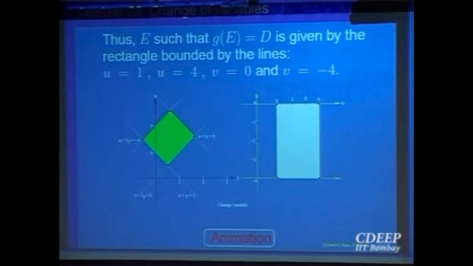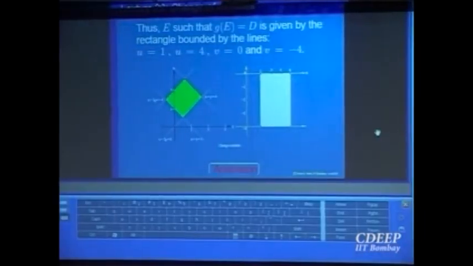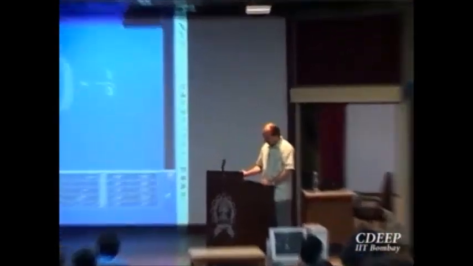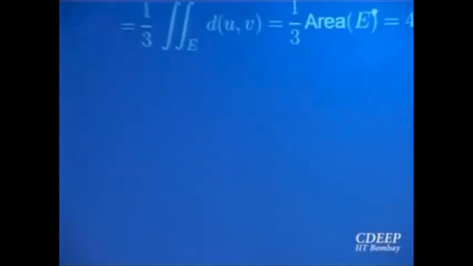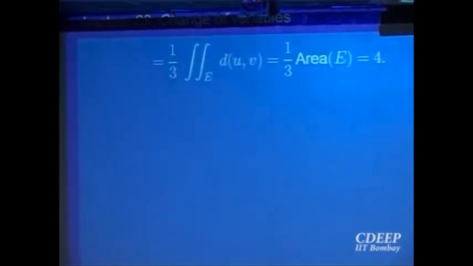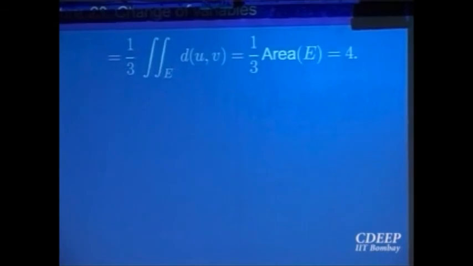It looks like, if my calculations are probably not right, we'll see it next time again, the Jacobian comes out to be minus 1 by 3. So by change of variable, you compute 1 by 3 times the area of a rectangle, which is easy to see. Okay? So let me stop here. This example I will try to work out next time again with the correct thing.